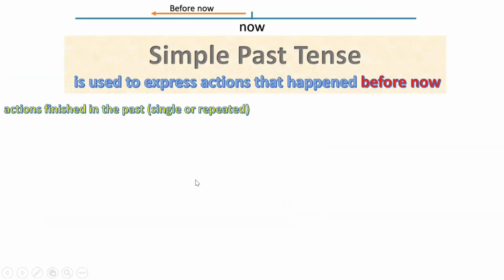And what kind of scenarios are there where we use simple past tense? This is our focus in this slide. An action which has finished in the past, whether single or repeated, is expressed using simple past tense.